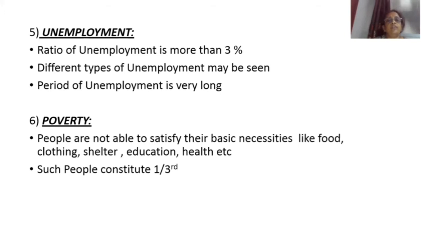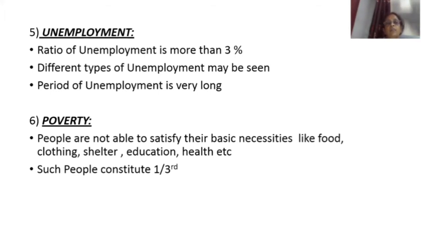Then the fifth important feature of a developing economy is unemployment. Unemployment means people not having jobs. In a developing economy, the ratio of unemployment is more than 3%. We can find different types of unemployment, like seasonal unemployment because of irregularity of rainfall, lack of irrigation facilities, and lack of alternative occupations. Farmers remain unemployed for 3 to 5 months. That is called seasonal unemployment.